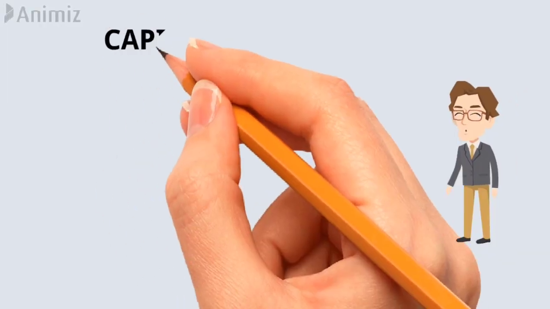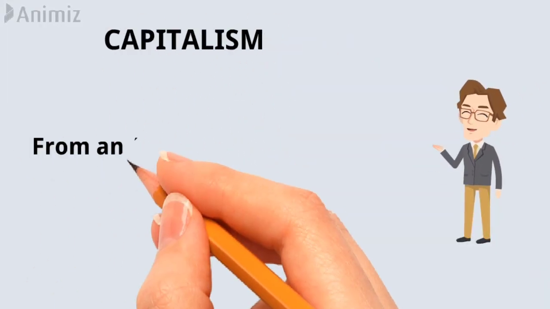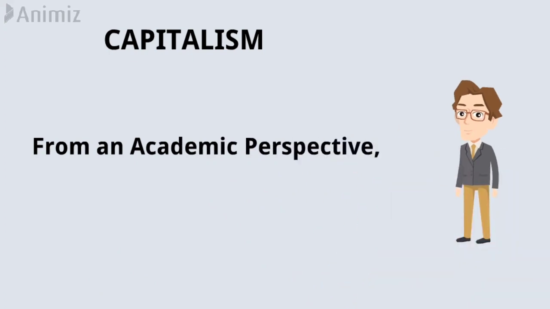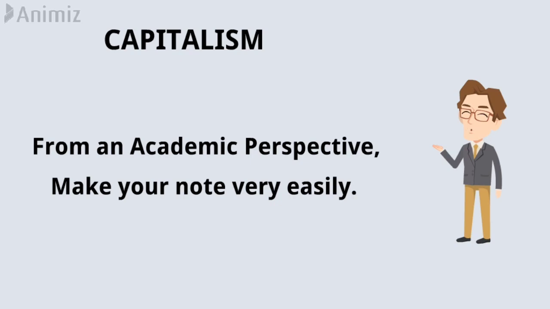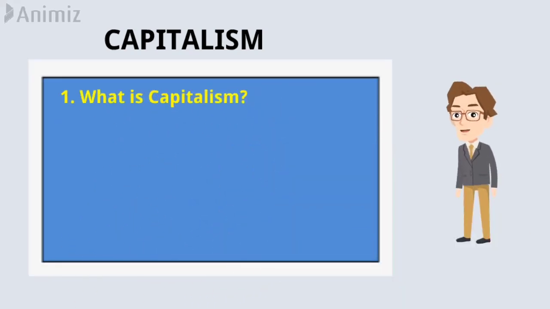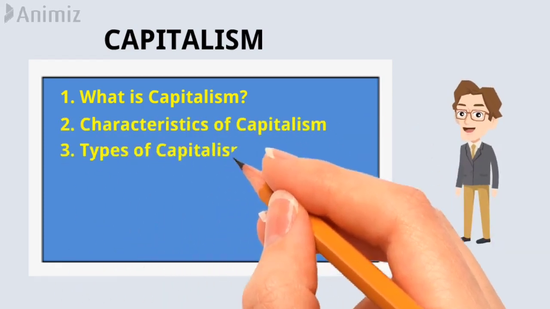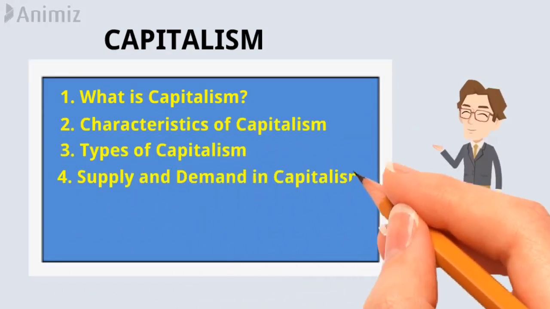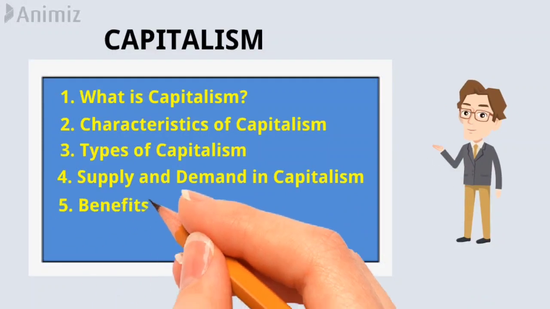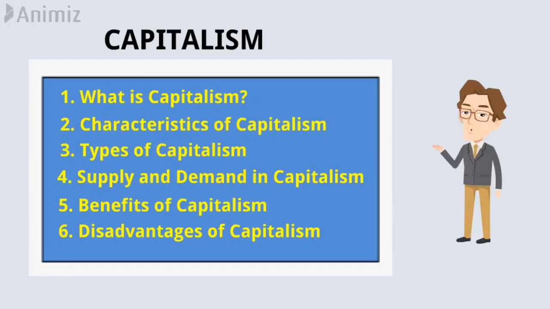There are many videos on capitalism available on YouTube, but in this video, you will learn about capitalism from an academic perspective. Also, you can make your note very easily while watching the video. The topics I am going to discuss are: what is capitalism? Characteristics of capitalism. Types of capitalism. Supply and demand in capitalism. Benefits of capitalism, and disadvantages of capitalism.